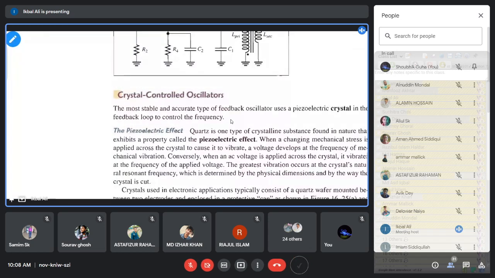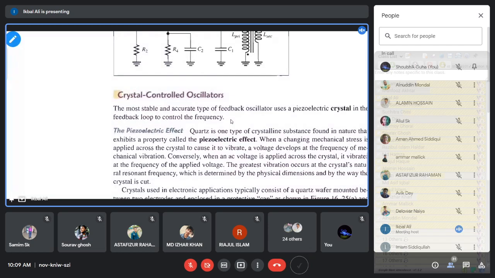Not only the transistor, there are also stray capacitances in other parts of the circuit, because these are high frequency oscillators. If the frequency is very high, then the stray capacitance or inductance comes into play from the other parts of the circuit, and that is the problem of these oscillators, that the frequency is not stable. The frequency will fluctuate, slightly change. It will not stick to a particular value. That is the problem. So for a long duration of time, the frequency is not constant. It will change.